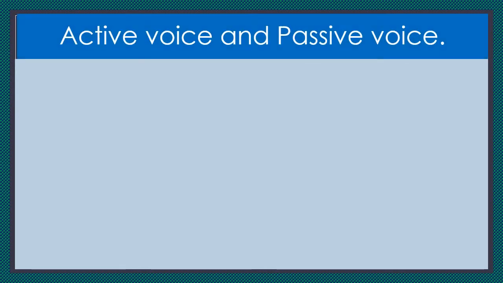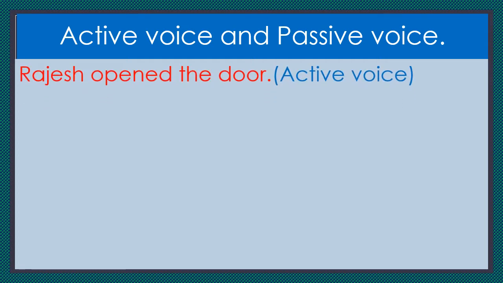Now, children, let us conclude. On the basis of the previous sentences and the changes, see here: active voice and passive voice. See the first sentence. Rajesh opened the door. It is in active voice.